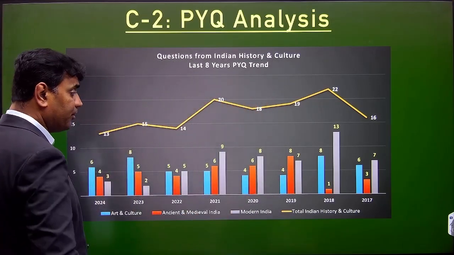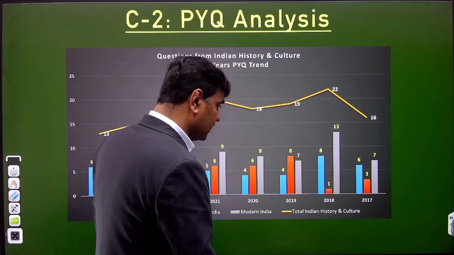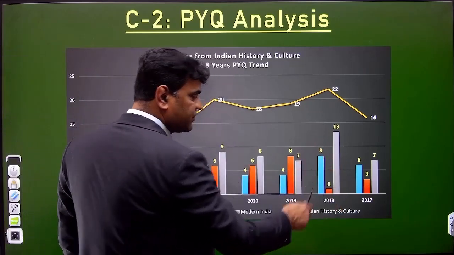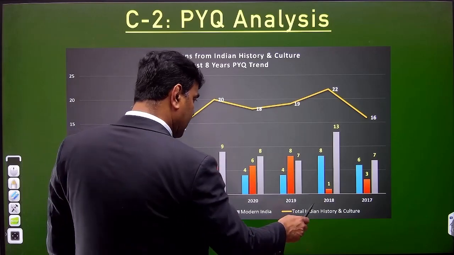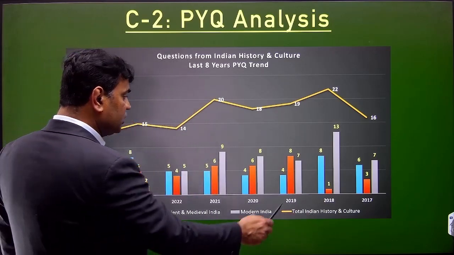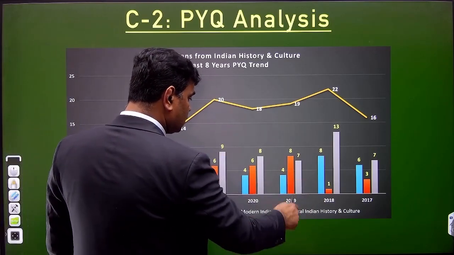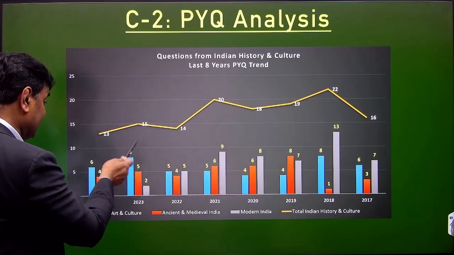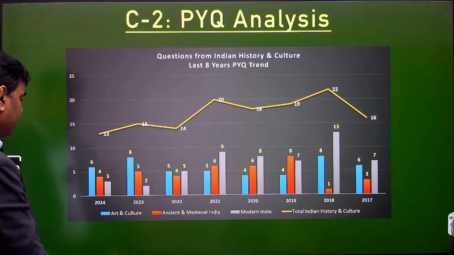And coming to a very important sector, that is art and culture. Clear? Very important these days. In 2017, we had 6 questions from art and culture. Then in 2018, we had 8 questions. 2019, 4. Then 2024, then 5, then 5, then 8 questions in 2023, and then 6 questions.